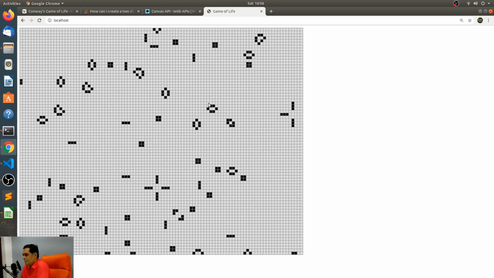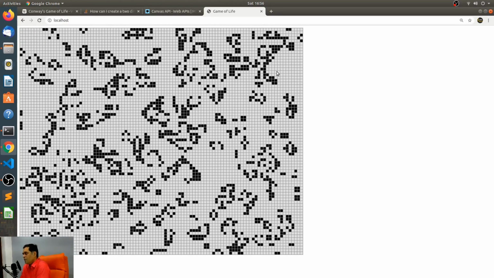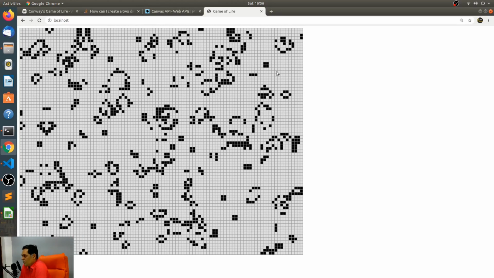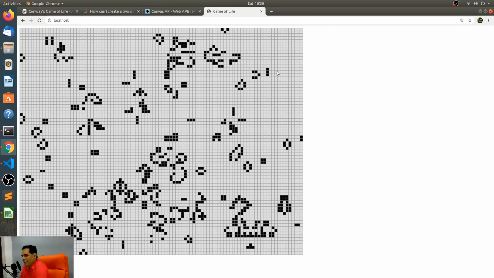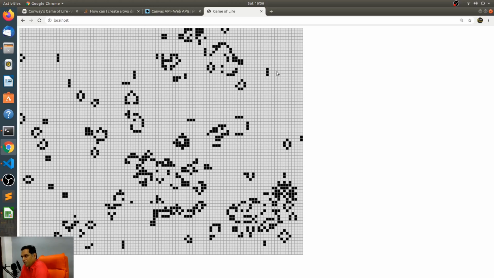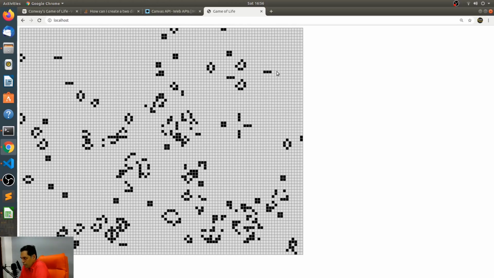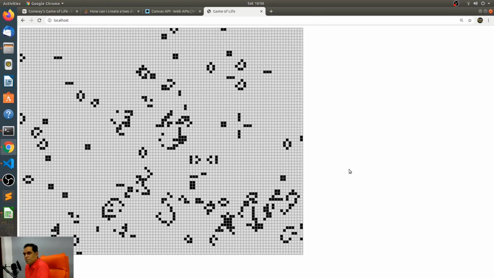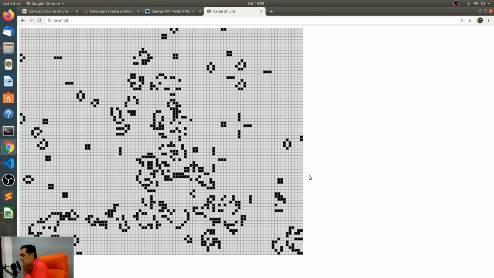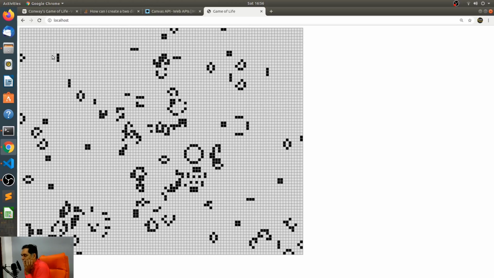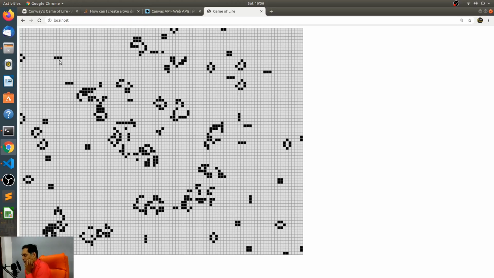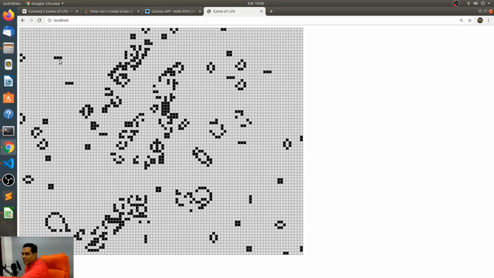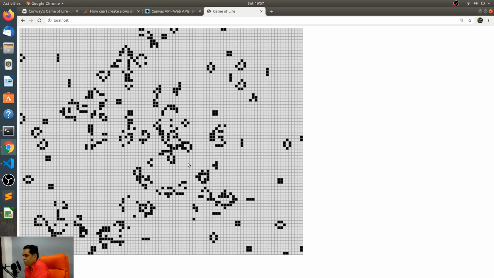Very nice. Can we run it once more? Yeah, sure. All you have to do is refresh. So once again, there are some oscillators. There are already some still life patterns which are done, right? Like this guy, for example, is oscillating. There's no chance of him breaking away from this oscillation until one of these guys visits him. Very interesting.